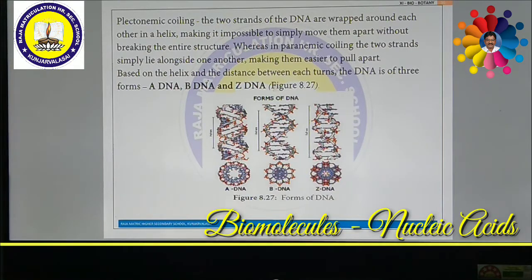Now that's all about DNA, deoxyribonucleic acid. Most probably these are present in the nucleus. Sometimes they may be present in the mitochondria and chloroplast in the cytoplasm as well.